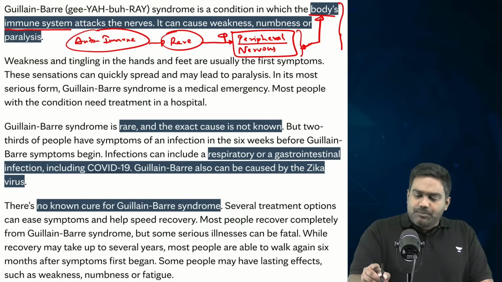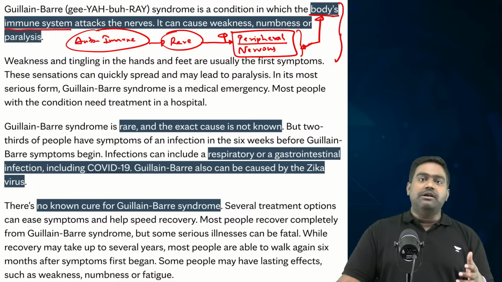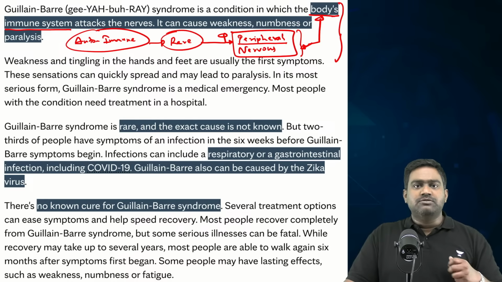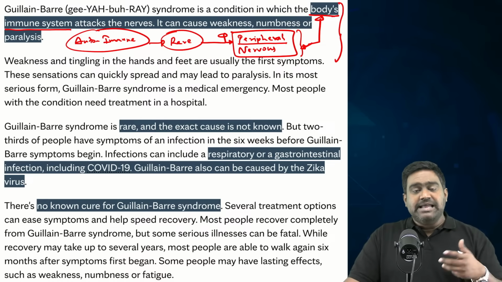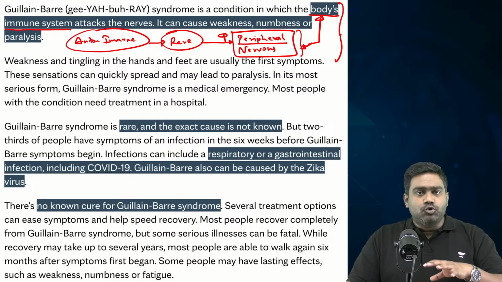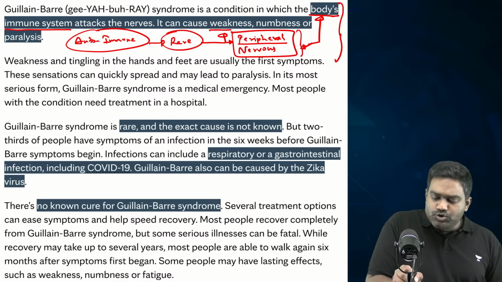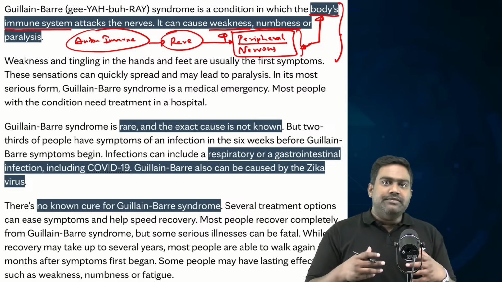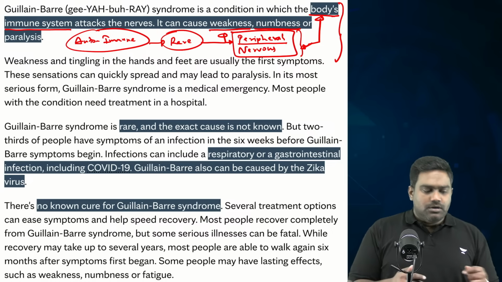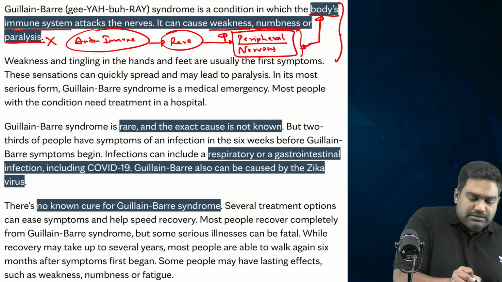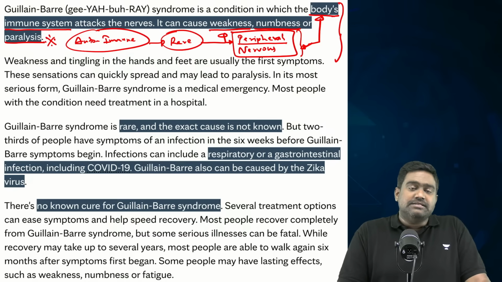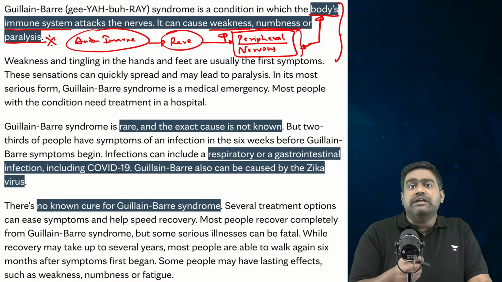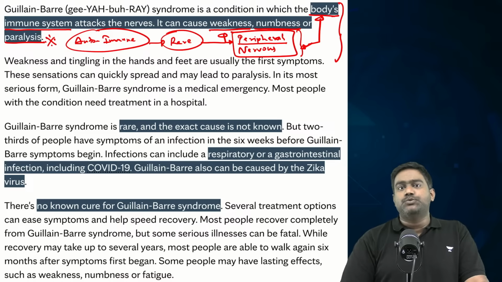It affects the ability of a person to carry out basic mobility, like lifting their arms, moving their wrist, or standing up, walking. Basic activities could be completely crippled, as it leads to weakness and numbness in the locomotor systems and affects the movement and the mobility, leading to paralysis. And in some rare cases, if it's not treated, it can result in the death of the patient as well.